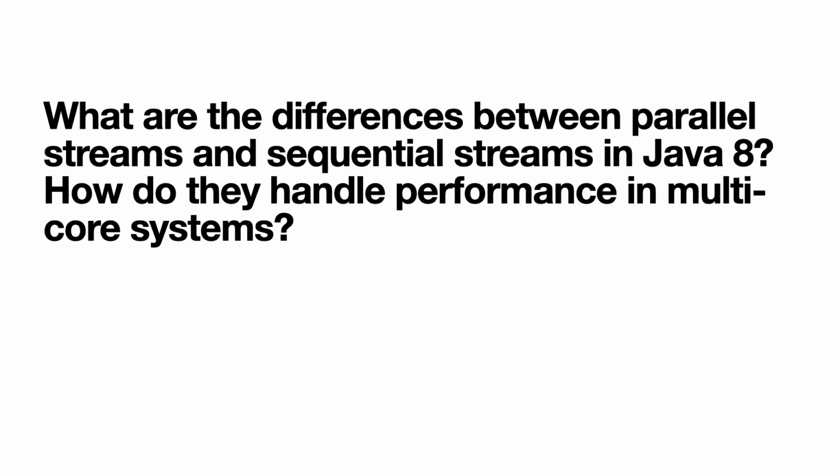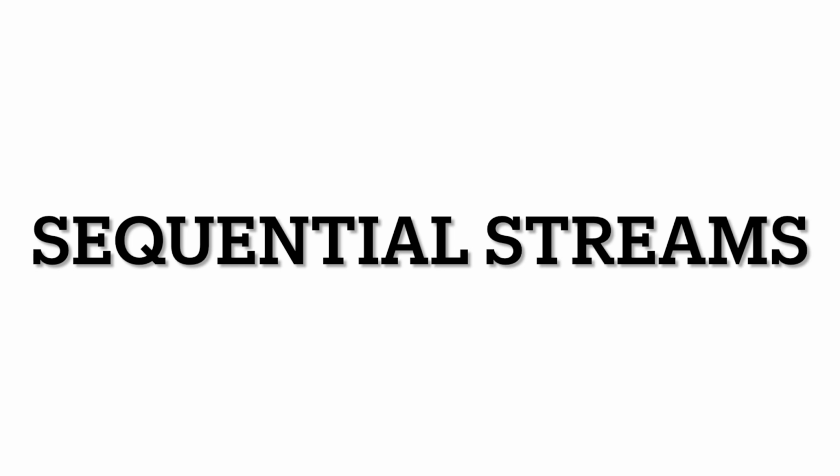Okay, that is the basic thing about sequential stream. Now parallel stream, as the name suggests, is going to divide the data into multiple parts, alright, and then process each part parallelly using multiple threads. So that is the basic difference between these two. Now how do these work? If this is a question: this uses a single thread to process all elements, so this is not for multi-threading, and this is suitable for smaller data sets or when the overhead of parallel processing outweighs its benefit. That is a very big con of parallel stream.